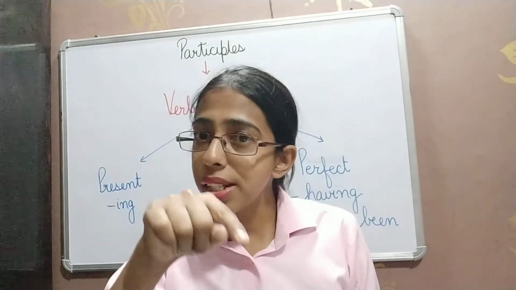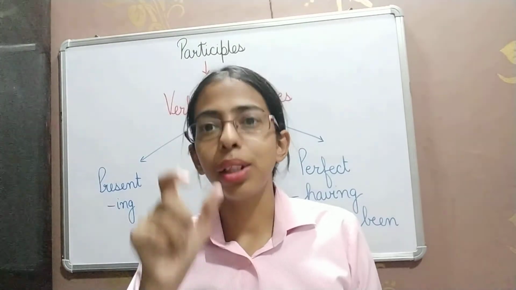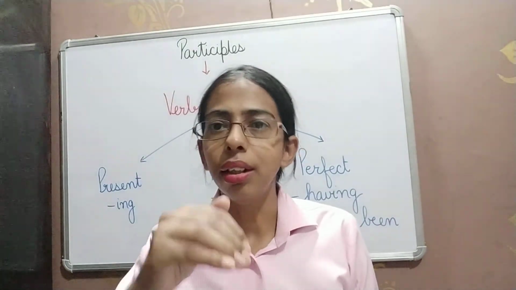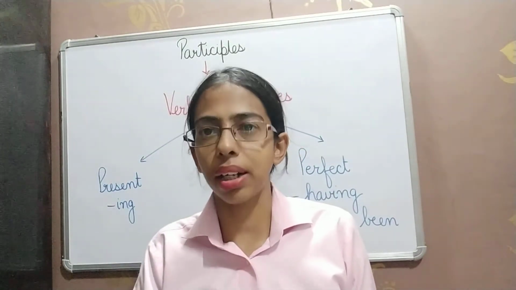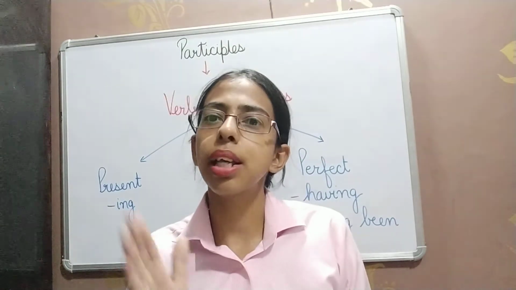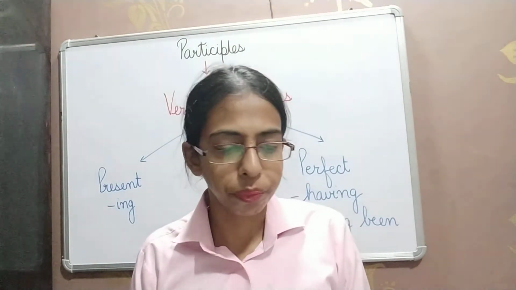The police could not recover the stolen ornaments. What kind of ornaments are they? Stolen. The word stolen is qualifying the ornaments. So stolen is the participle and it is a past participle, third form.